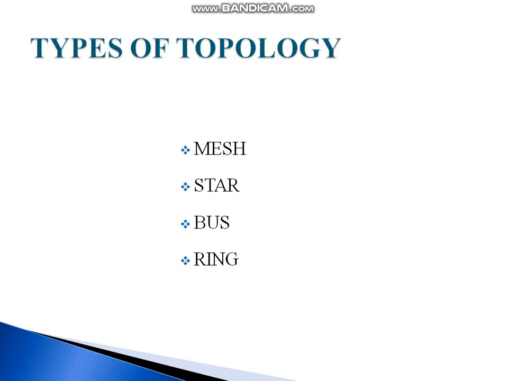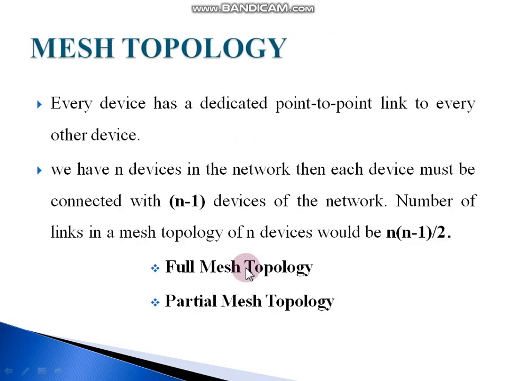There are some basic types of topology: mesh topology, star topology, bus topology and ring topology. In mesh topology, every device has a dedicated point-to-point link, which means a direct communication takes place between each and every node in the network. If we have n devices in the network, then each device must be connected with n minus 1 devices of the network. Here n is the number of computers connected in the network.